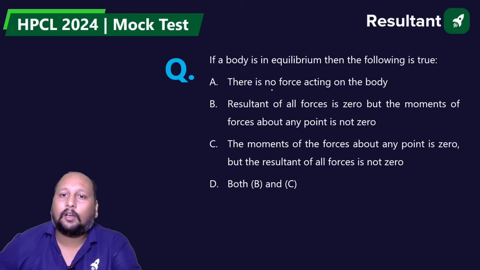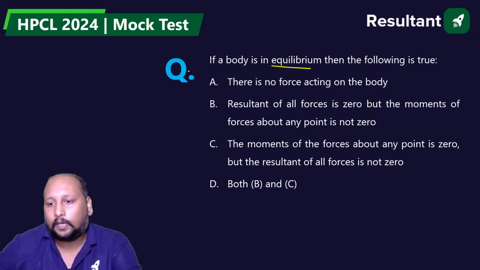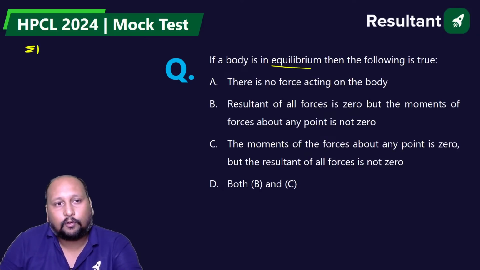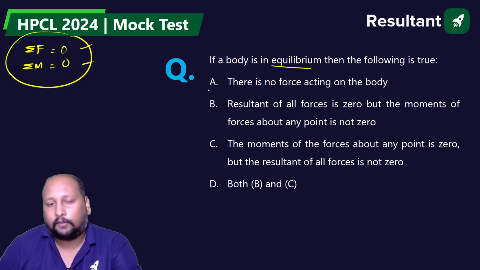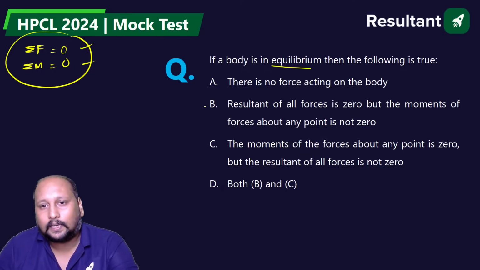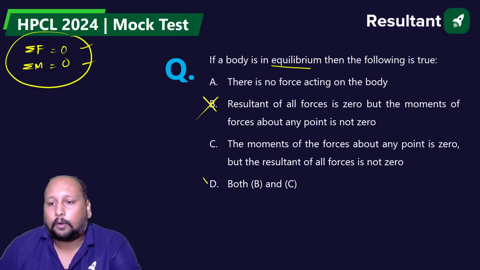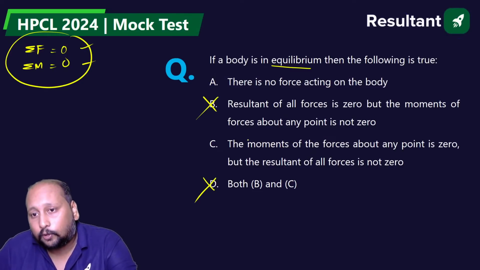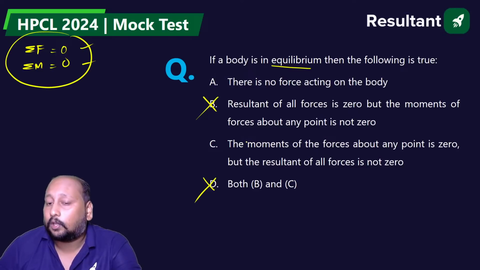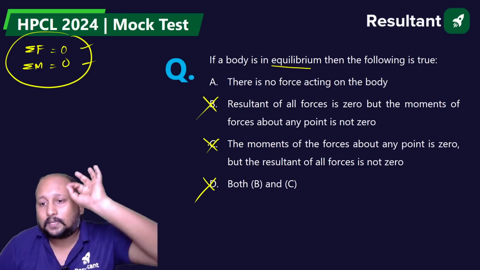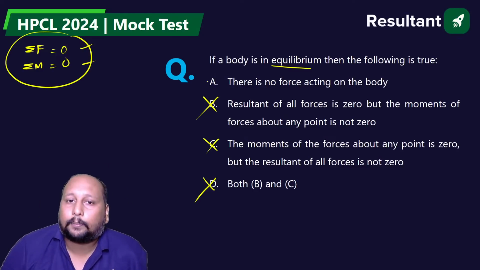Now, what is the meaning of equilibrium? Equilibrium means the body will have the total force and the total moment equal to 0. Then only we can say the body is in equilibrium, right? Now, if you read option B, they are saying the resultant force is 0, but the moment is not 0. This is not possible. If this is not possible, option D is not possible. Option C says the moment of the force at any point is 0, but the resultant of all forces is not 0. So the closest answer for this is option A.